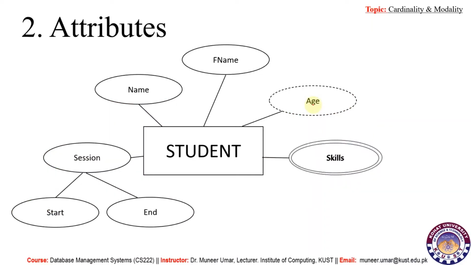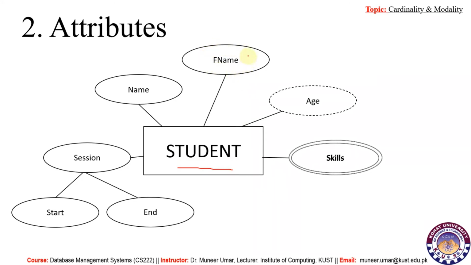Next thing is attributes. As you know that each entity can be described with the help of its properties or characteristics. We can also call these features of an entity. So here we have an entity type student. It has some features or characteristics. You can also call it properties. So these are actually attributes.